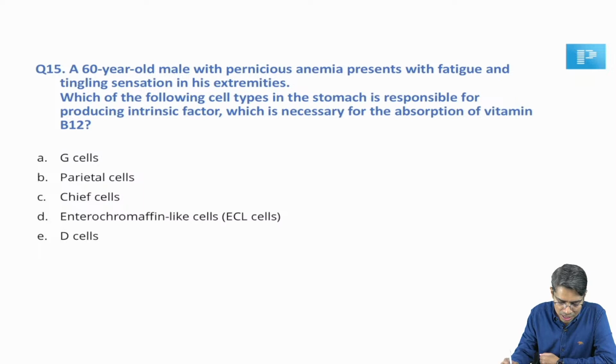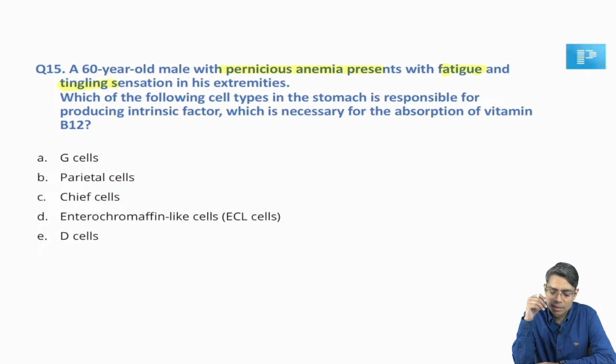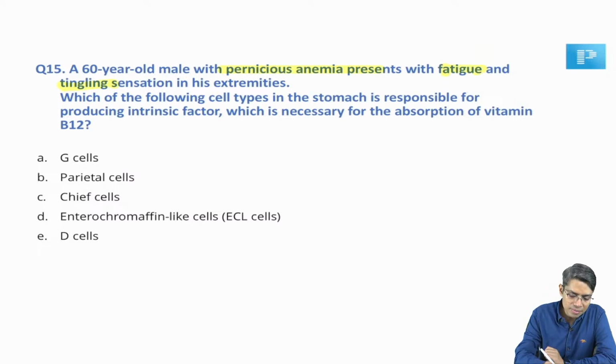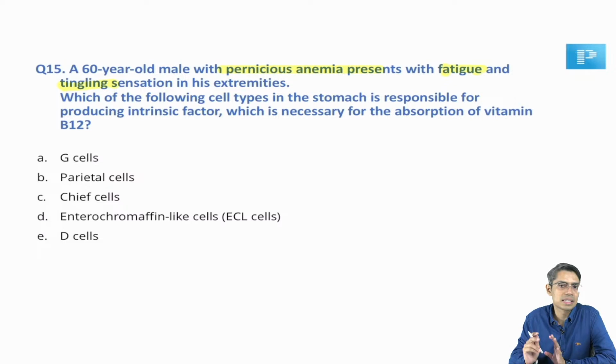A 60-year-old male with pernicious anemia presented with fatigue and tingling sensation. So whenever this question is given, all of you know that pernicious anemia is a kind of megaloblastic anemia, and why that megaloblastic anemia is going to happen: due to deficiency of vitamin B12, and vitamin B12 absorption requires intrinsic factor. That is the question which is asked here. So that intrinsic factor is produced by which cells? That they are asking in this question.